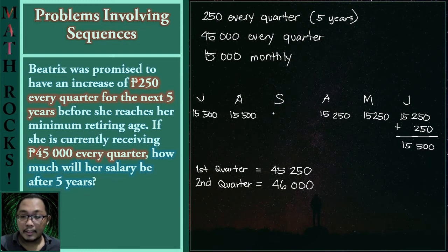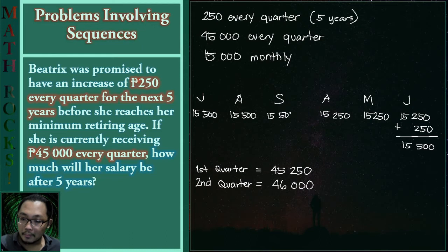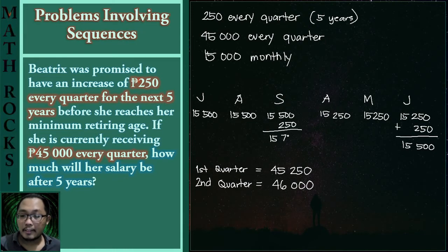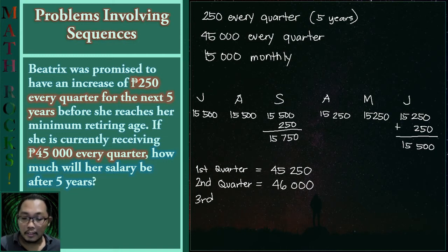While for September, the increase happens. So she will receive an amount of 15,500 plus 250. So here we have a total of 15,750. And for the third quarter, her salary will now have a total of 46,750.